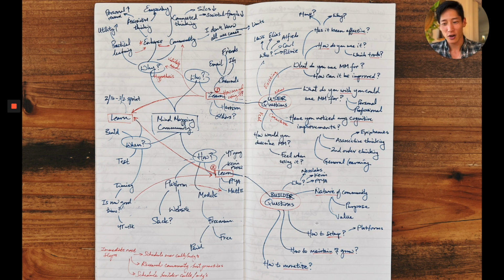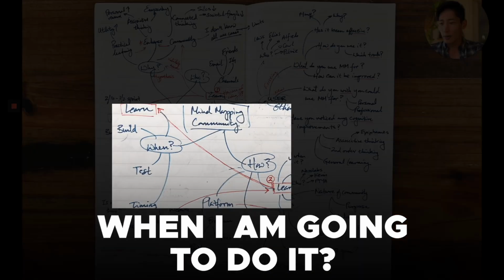The builder questions are, okay, who am I going to ask? What is the nature of a community, right? I always try to understand the nature of something because that's going to help me identify the product philosophy down the line, which we're going to cover in a little bit, the purpose and the values. How do I set this up? And how do I maintain it? How do I monetize it, right? Okay, and then finally, when am I going to do it?